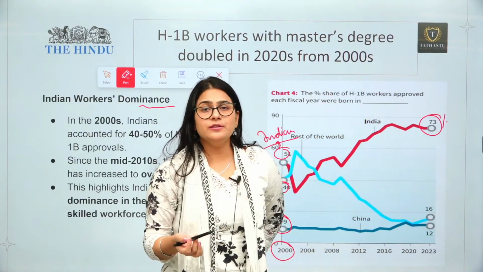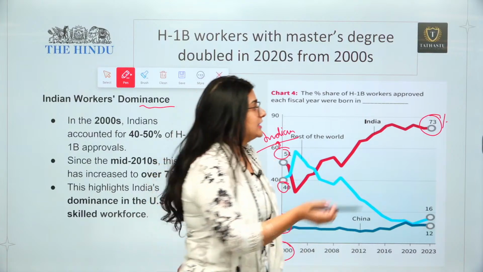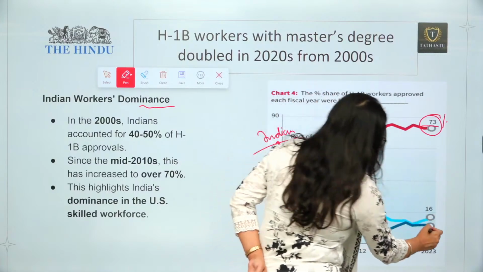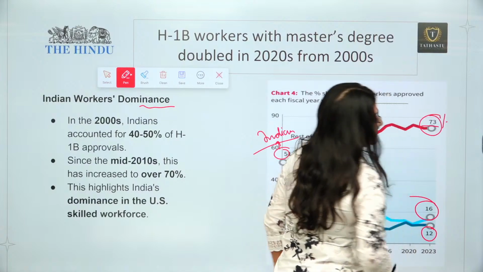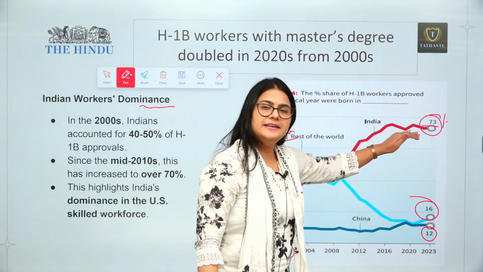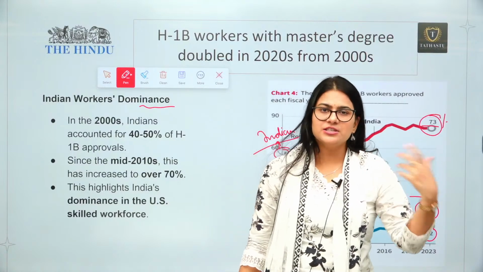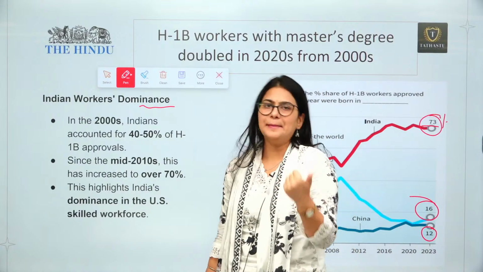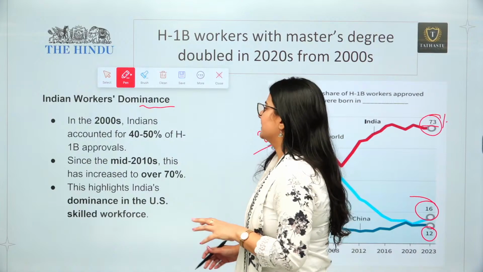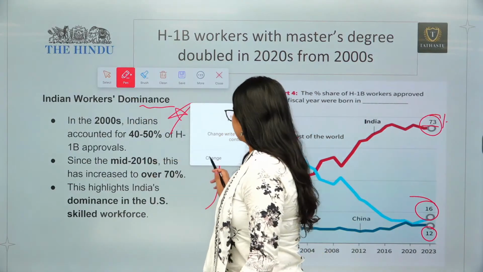Out of 100 people getting H1B visas to work in US companies, 73 are Indian, only 12 are Chinese, and 16% are from the rest of the world. India has dominance when it comes to work in the US, especially in specialized fields like IT, medicine, engineering and finance. That is a good observation.